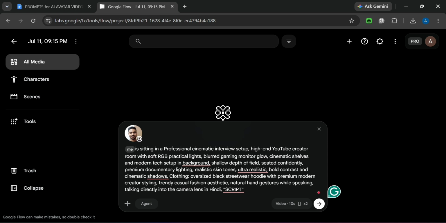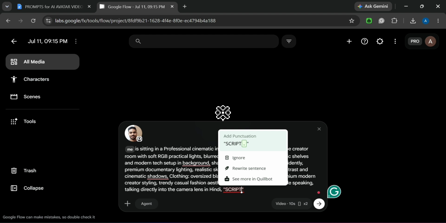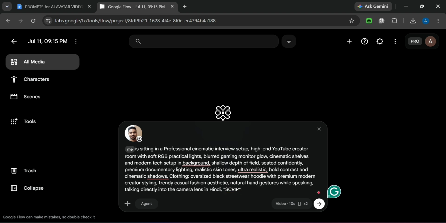Now you can see there is the script section. In this, you need to give your script. Any type of script you can write here. So I am giving some script. You can also give your script in Hindi as well as in English. Currently I'm giving my prompt in Hindi, so that's why I typed here that I am giving my prompt in Hindi. So you can change your language. Currently I am using Hindi, so I am just giving some prompt; any type of prompt you can give.